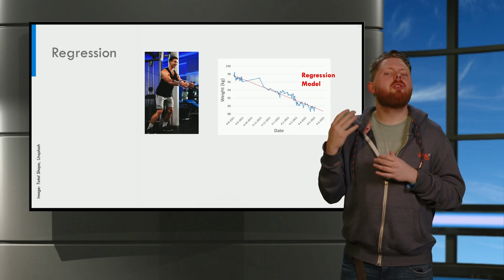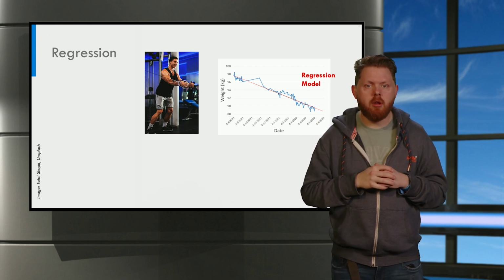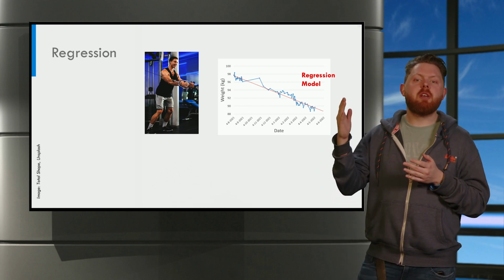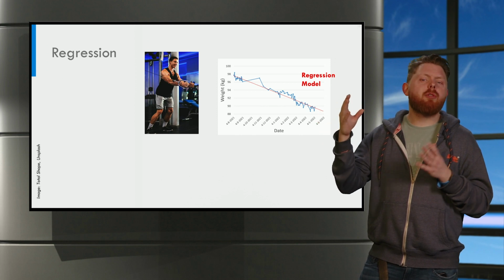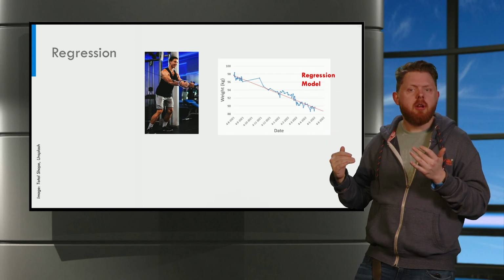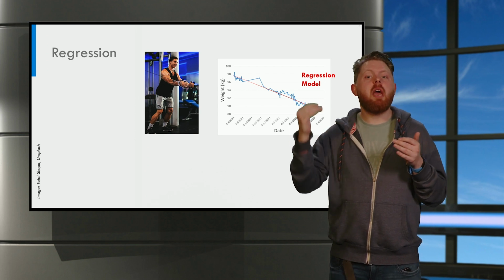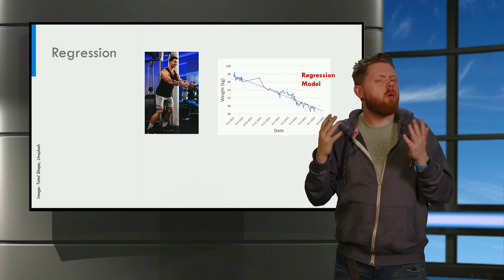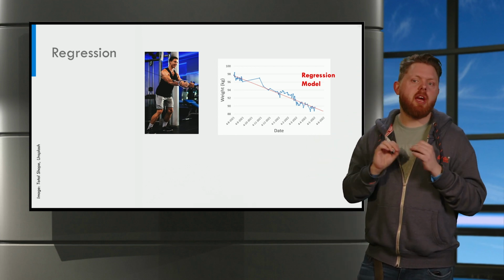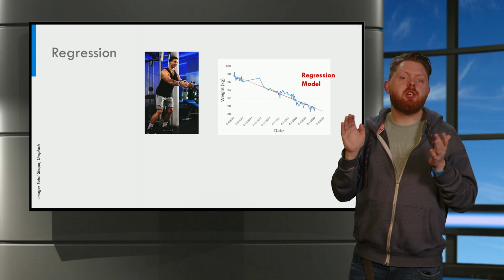At this point, let us introduce another type of machine learning task, regression. Let's say you want to get in shape for the summer. Every day you measure your weight. Over time, you would like to see your weight decrease as pictured on the graph. Now say you would like to know how much time it will take to get below 85 kilograms. What can you do? Well, you can try to fit a regression model to this data and predict the trend. This is an example of regression.